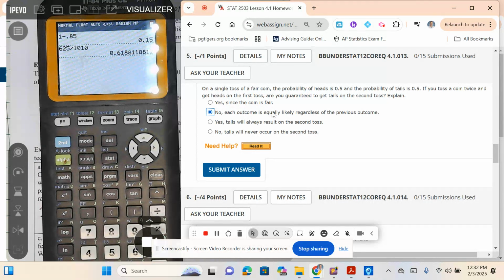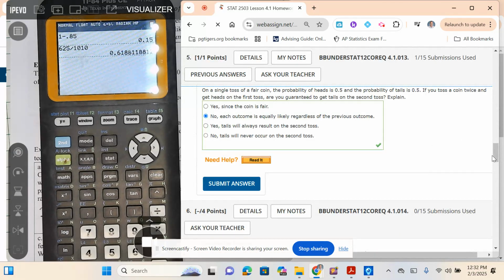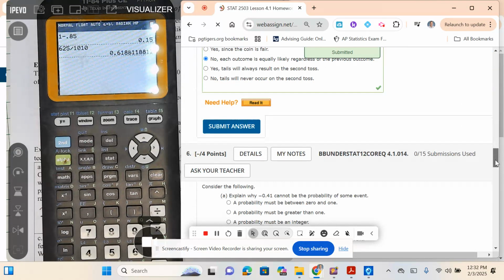Equally likely, exactly. So if I get heads on the first one, that has no impact. They call those independent events. If I get heads on the first one, if it's a fair coin, it shouldn't impact the probability of getting heads on the second one. I could get 5 heads in a row, but that sixth one could be heads or tails, equally likely.